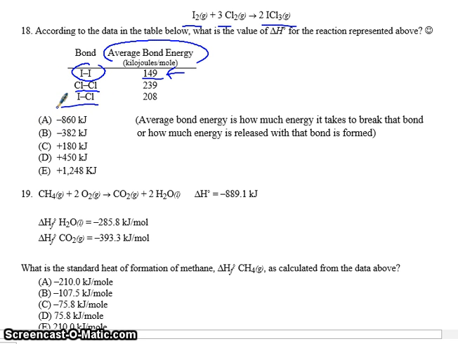So what we're trying to find out is how much energy we will have to use to do this whole reaction. From the reactants to the product side, we have to break an I2 bond, and that would take 149 kilojoules. We have to break 3 Cl2 bonds, so that will take this number times 3. And then we're forming 3 ICl bonds, but there are 2 moles of this. So in fact, we are forming 6 ICl bonds, so this will be times 6.